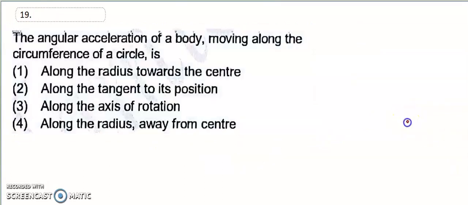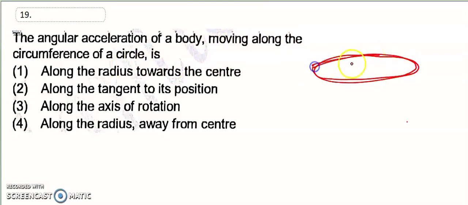Let's move to the 19th question. Look at the 19th question: angular acceleration of a body moving along the circumference of a circle. The body is moving in the circumference of the circle. The question is what is its angular acceleration? First, the angular velocity is omega.